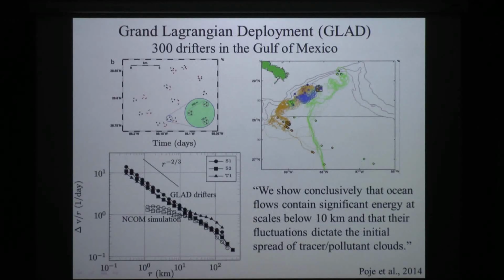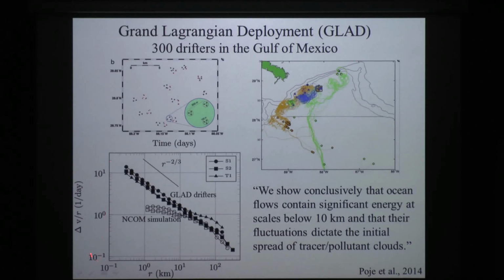Now, there have been some more recent studies, and most recently there was this experiment called the Grand Lagrangian Deployment done by a number of people at the University of Miami, where they put 300 drifters in the Gulf of Mexico. These are, again, kind of CODE-style drifters that they built themselves. But they said, look, we don't want particle statistics limitations causing error bars that are going to mess us up. We're going to put a lot of drifters out. They put them in trios of trios, deployed in the region of the Deepwater Horizon spill.